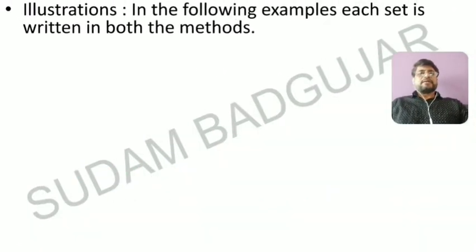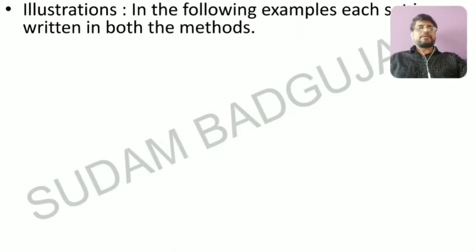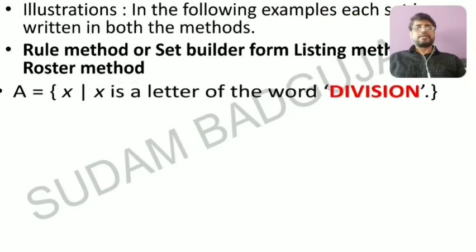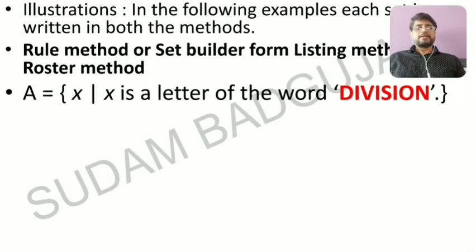Okay students, we will see the example. In the following examples each set is to be written in both methods, that is rule method or set builder form, and listing method or roster method. See, the example is set A contains x such that x is a letter of the word division.